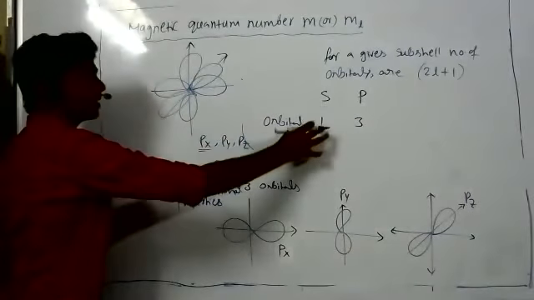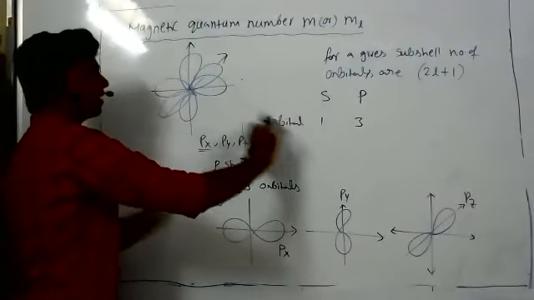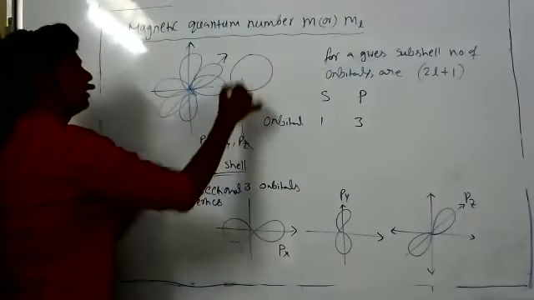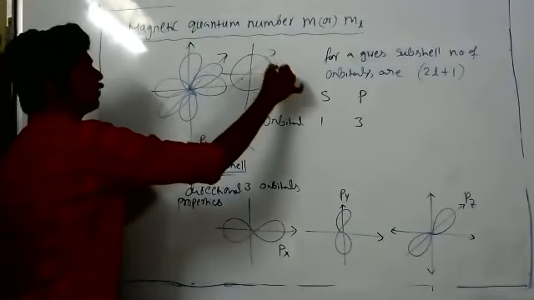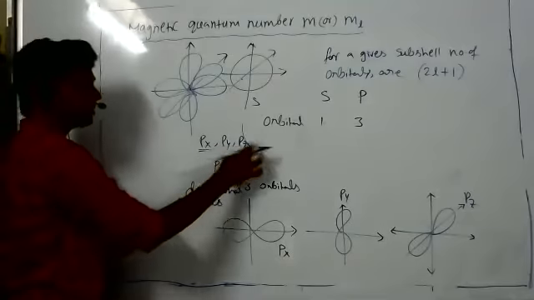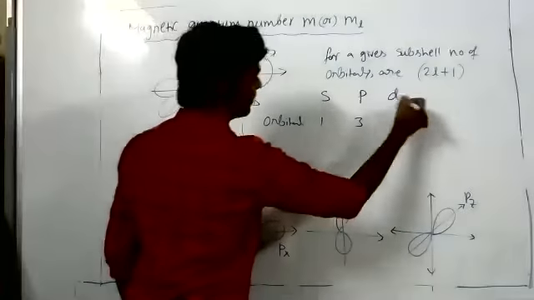The s subshell is spherical in shape. It does not give any direction, it is simply an s orbital with a spherical shape, like this. Only 1 orbital. The p subshell has 3 orbitals, px, py, pz. Next, d.